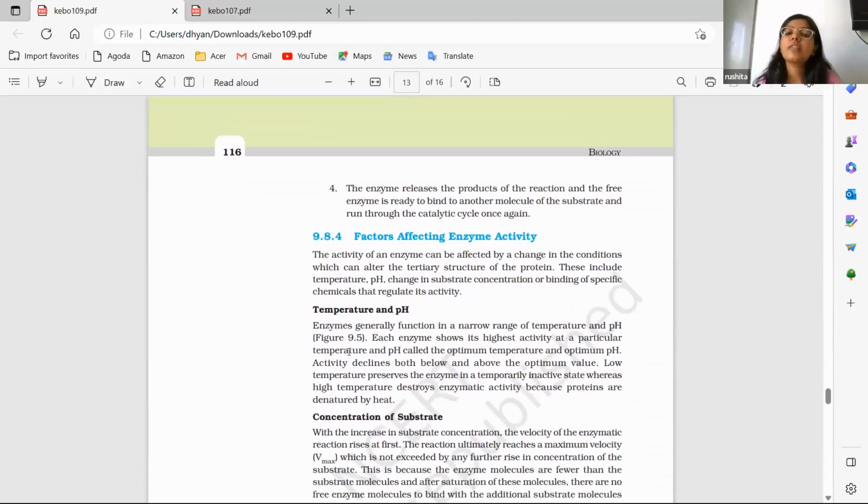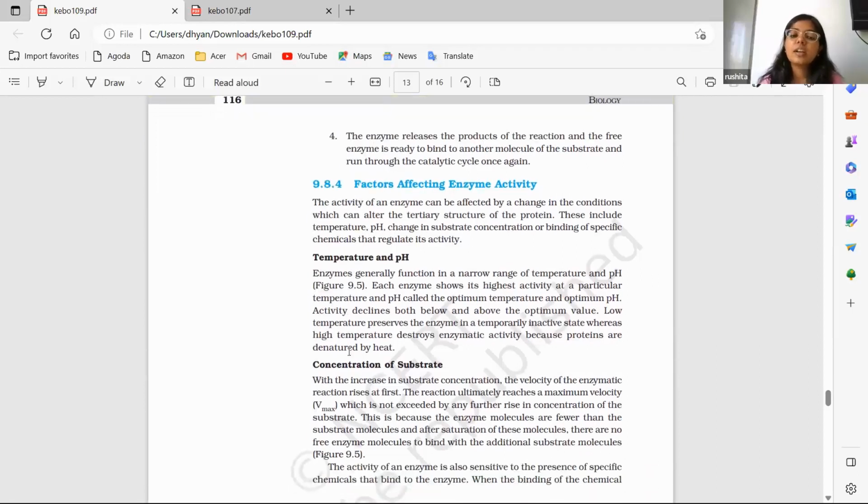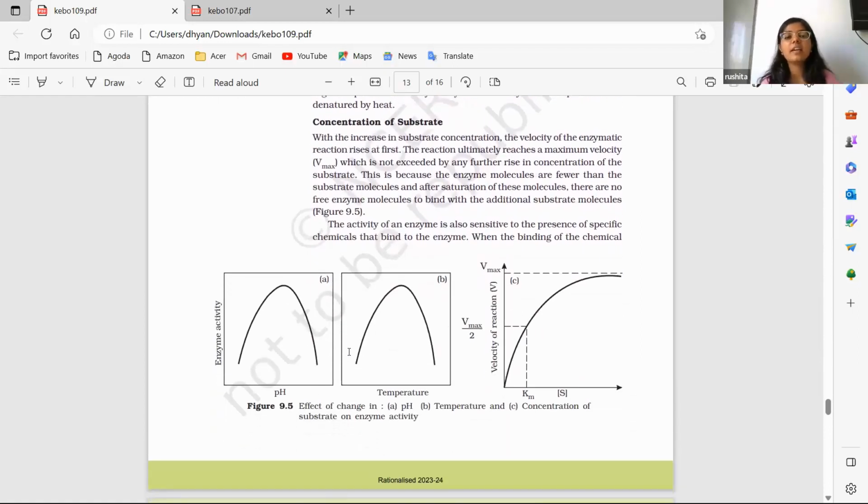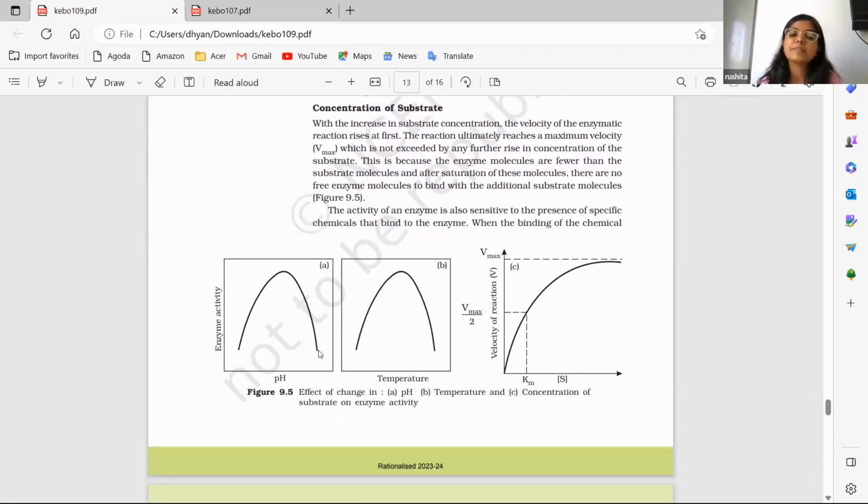And lastly, these are the factors which affect enzyme activity. Temperature, pH, concentration of substrate, concentration of product, everything can affect the rate of the reaction, how the enzyme will act, and the efficiency of enzymes. These are the graphs where the change in pH and temperature with the enzyme is given.